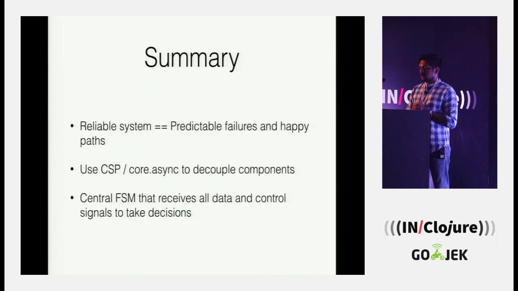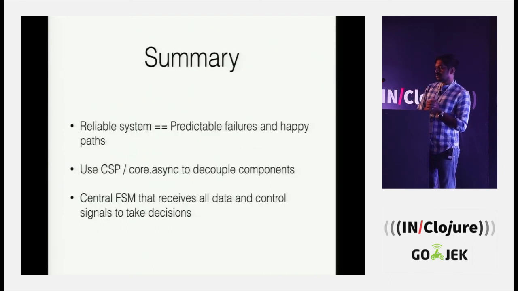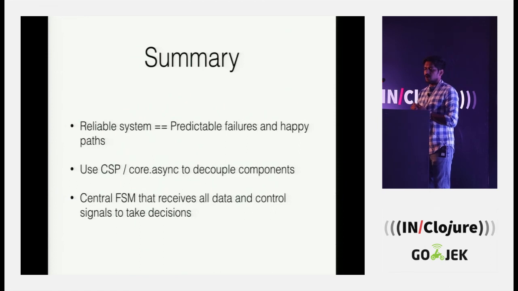To summarize, to build a reliable system, we need to have predictable failures and good happy paths also. Use CSP, core.async, to decouple components, so you know what each component is doing and you are sure about it. A central FSM is a good pattern that we have realized: receive all data and control signals and take decisions in that central location.